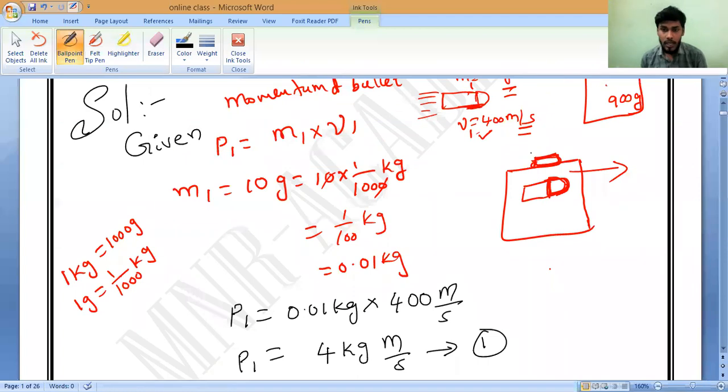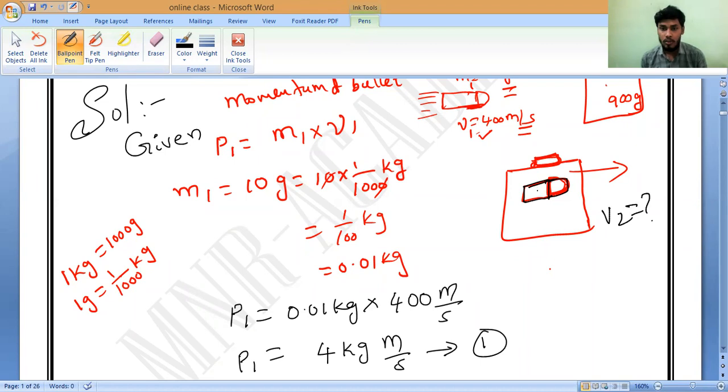So now please tell me, if the bullet is stuck inside, the bullet mass is also included for the wooden block or not? Do you understand? That is what I am asking. Included or not? Yes, sir. That is what you should understand. So we want to calculate, once the bullet is embedded inside the wooden block, the velocity gained by this.